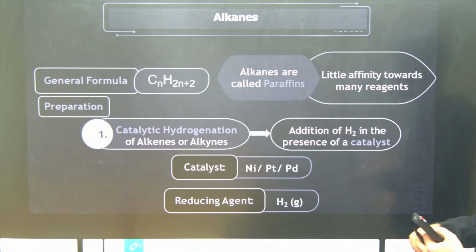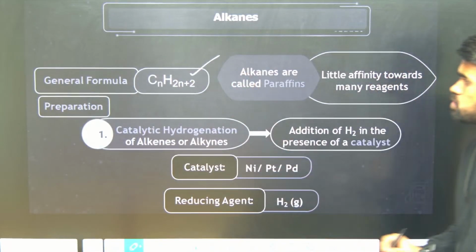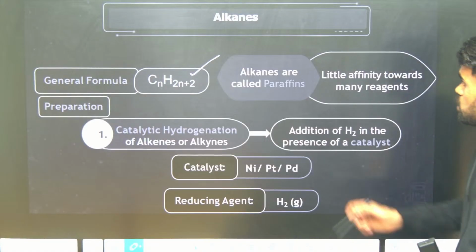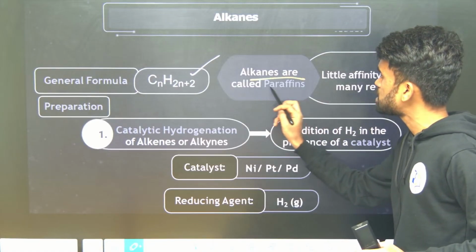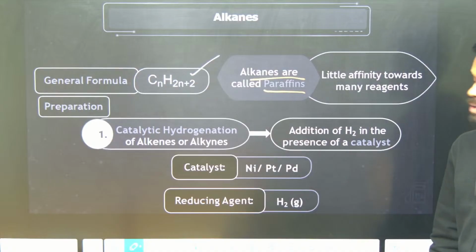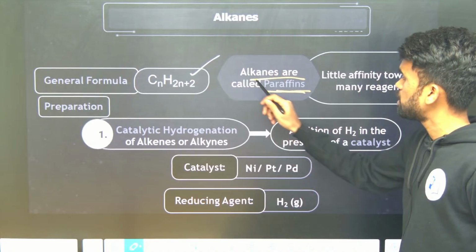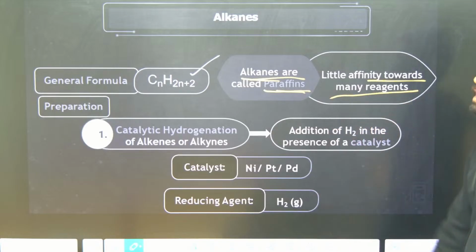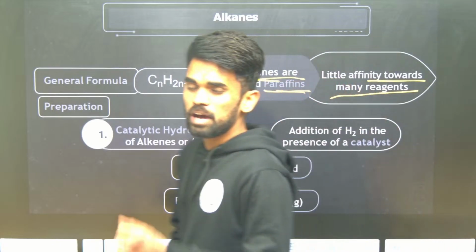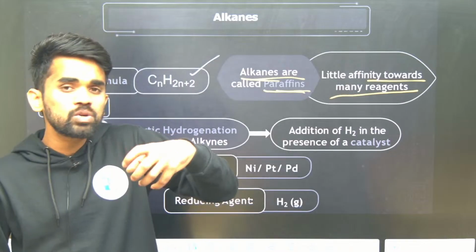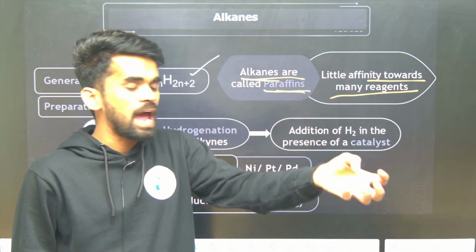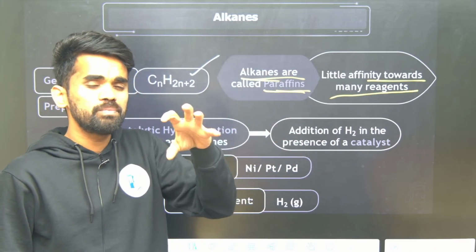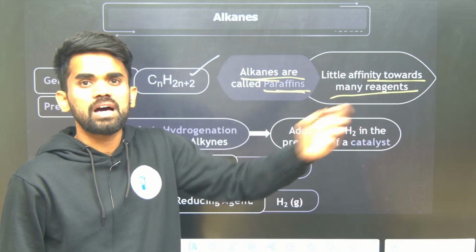So what is the general formula given? CnH2n+2 is for simple alkanes. Alkanes are also called paraffins. What do we mean by paraffins here? Paraffins are nothing but alkanes only. They have little affinity towards many reagents. So paraffins have very little affinity towards reactivity. It means if I add some reagents, they won't be very reactive when compared with alkenes and alkynes.